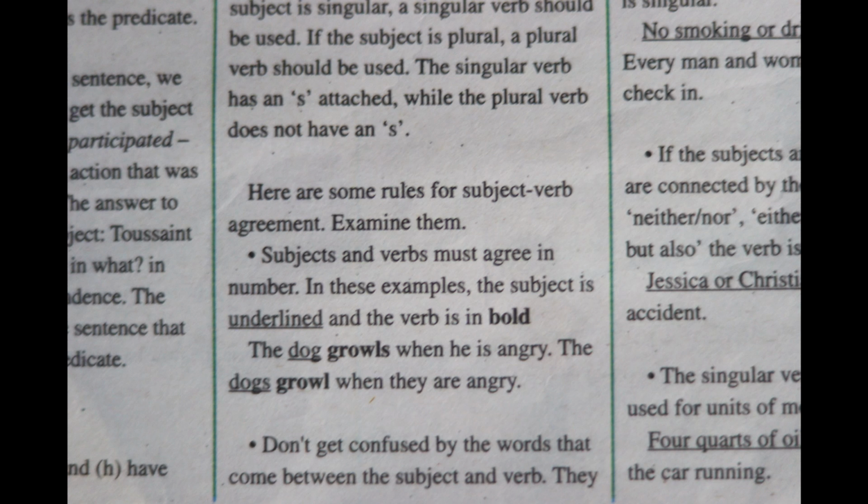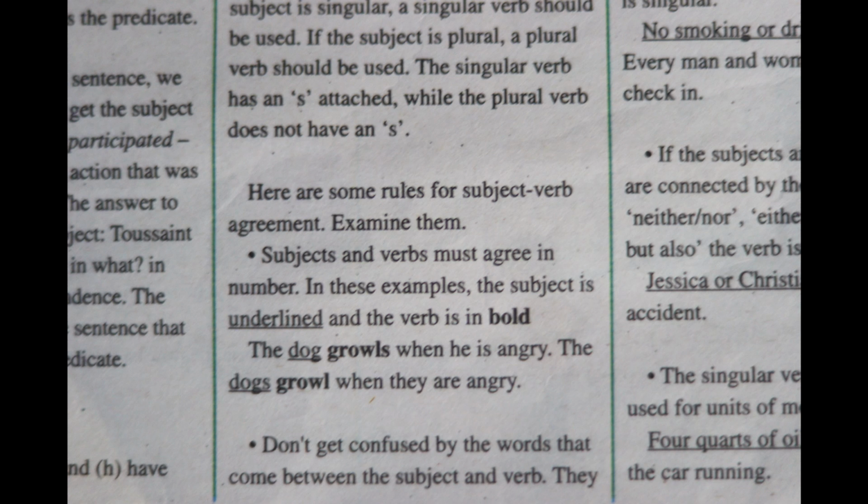So in class, we like to say this. Singular subjects take a singular verb. Plural subjects take a plural verb. Singular verbs end with S, while plural verbs do not. Here are some rules for subject-verb agreement. Examine them. Subjects and verbs must agree in number. In these examples, the subject is underlined and the verb is in bold.